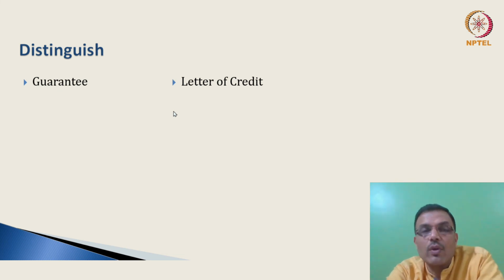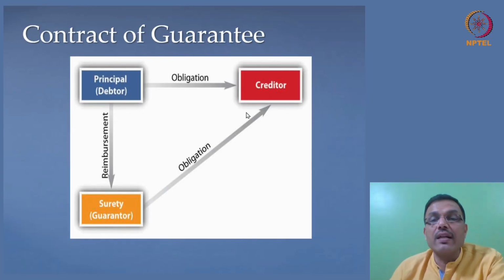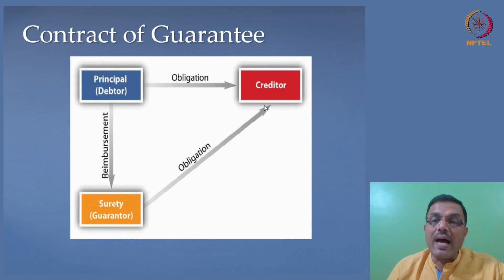Finally, coming to guarantee, friends, what is important for you to understand is bank guarantee. With this type of guarantee, friends, you will notice the bank is usually the creditor in our traditional kind of example. But in a letter of credit, you will notice that the bank is the guarantor, right? In bank guarantee, the bank is the guarantor. So this is where the bank becomes a surety in the contract. Now, the bank becomes a surety in the contract for whom? It is usually the government, which is floating the tender, right?